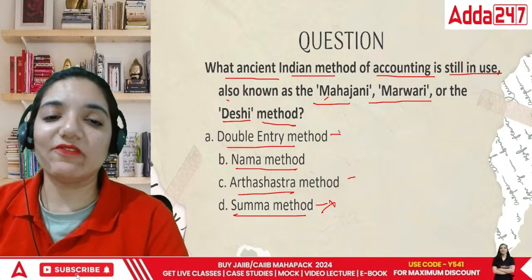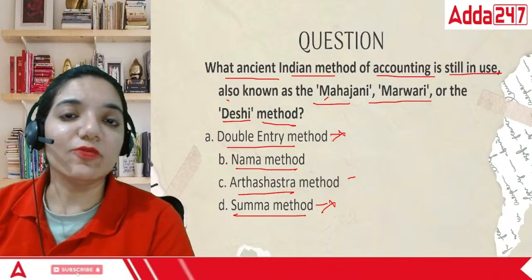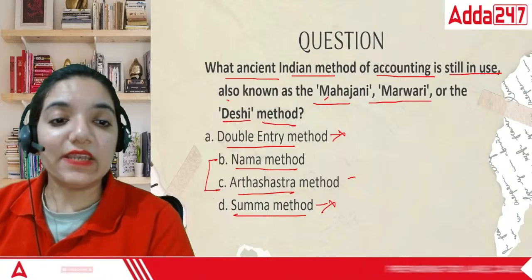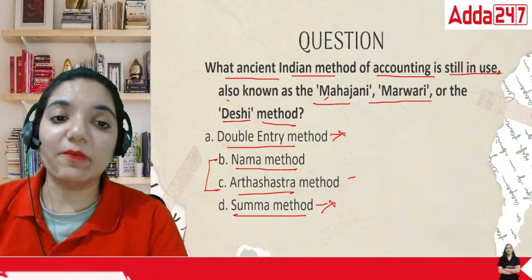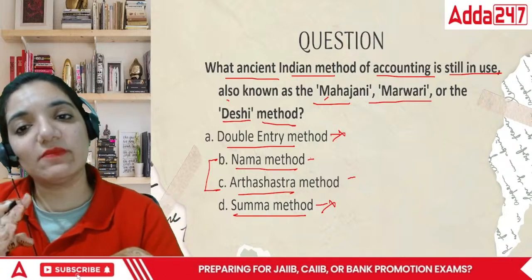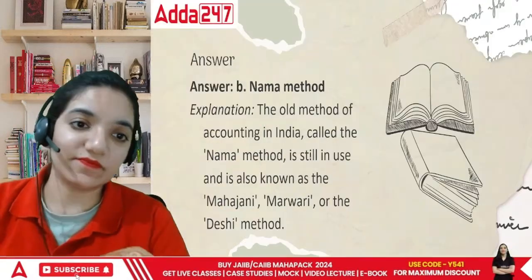Double entry method is definitely not the name, because double entry is something given by Luca Peccioli. So these are all out. We are left with B and C, everyone. Nama or Arthashastra. In this case, the correct answer is Nama method. This is the method which is still followed, and the names are Mahajani, Marwari, Deshi, as well as Nama.